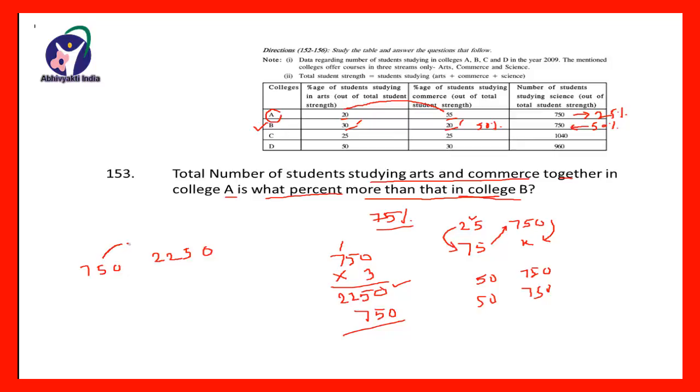So for 750 students it is 2250. So for 100 it will be how much? So we multiply this 2 and divide by the first one, and therefore we get x as 300. And since for 100 it is 300, it means it is how much more? It is 200% more, and therefore the required percentage is 200%.